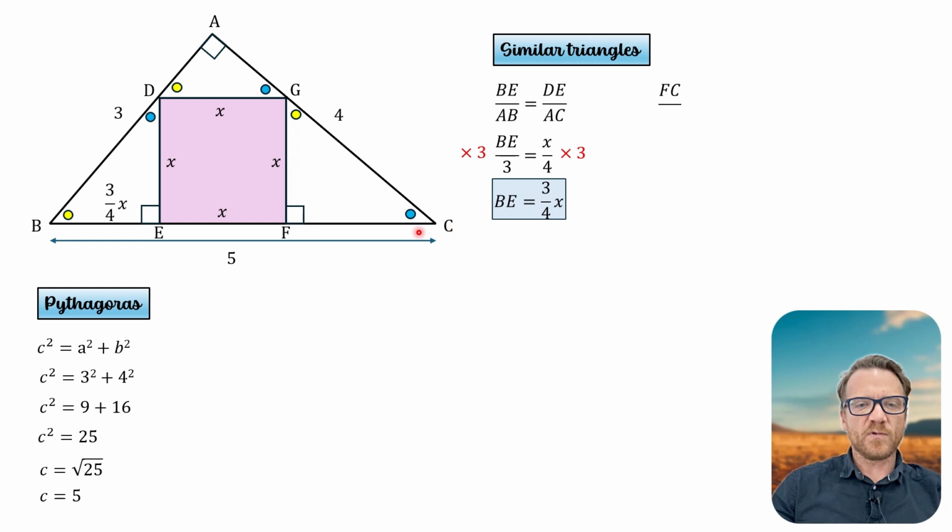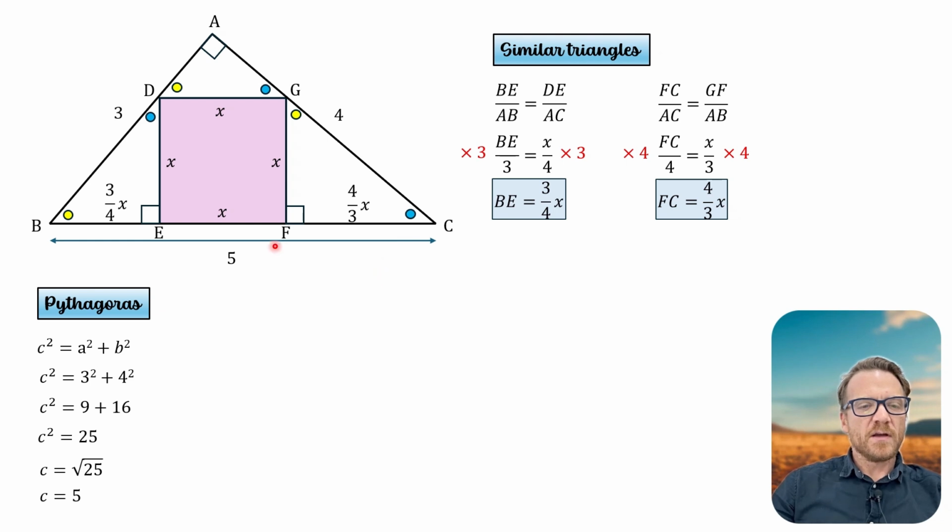All right, so let's do the same for FC. So FC over AC will be equal to GF over AB. Substituting the values, we want to find FC. So we're going to multiply everything by 4, and we know that FC is equal to 4/3 x, and we'll add that in. Okay, so now we can set up the following equation where we would say that this whole length, BC, or 5, is equal to 3/4 x plus 4/3 x.